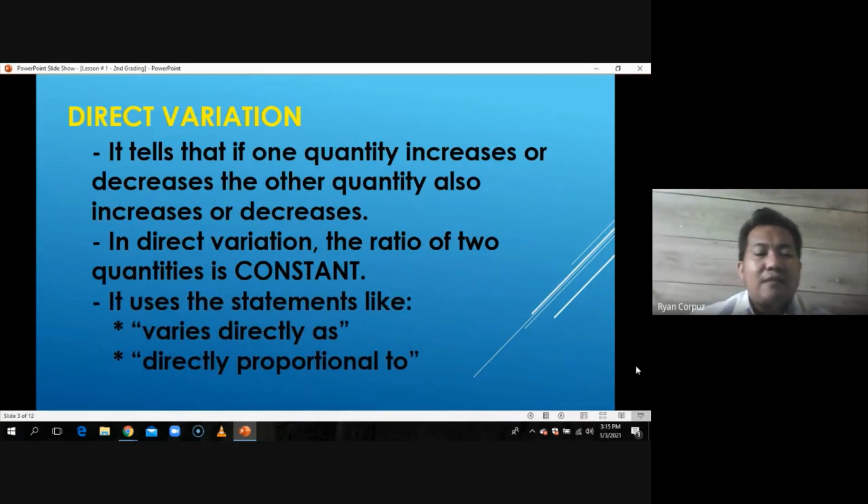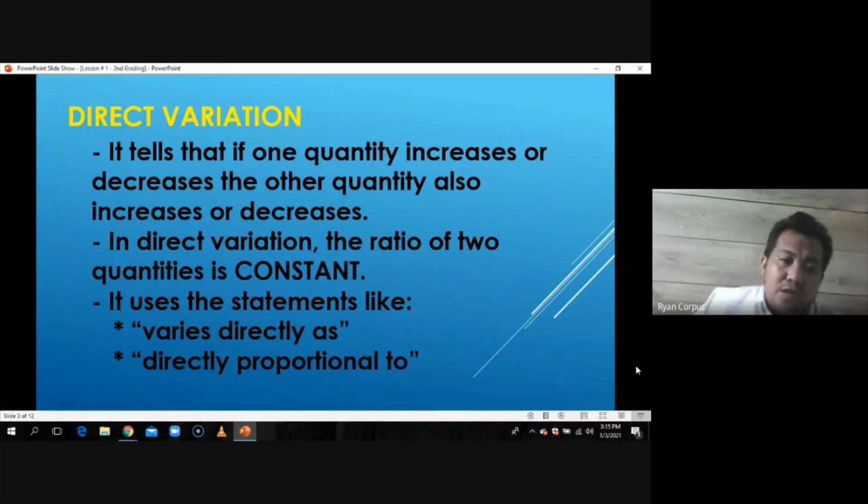Next, it is very easy to identify that we are dealing with direct variation because it uses statements like varies directly as or directly proportional to. From the statement alone, you already know what kind of variation you are solving.